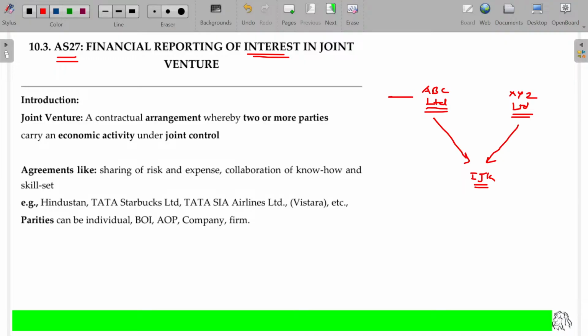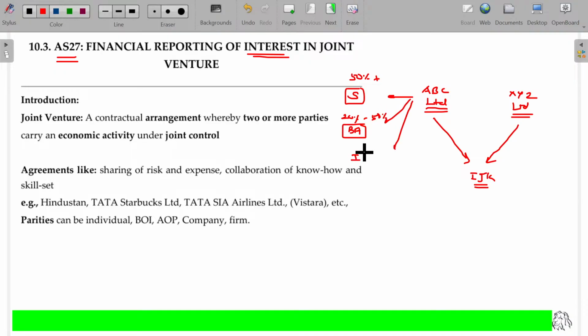See, in case of investing in a subsidiary company, the holding is more than 50%. Where it may be a business associate, the investment could be anywhere between 20% to 50%.